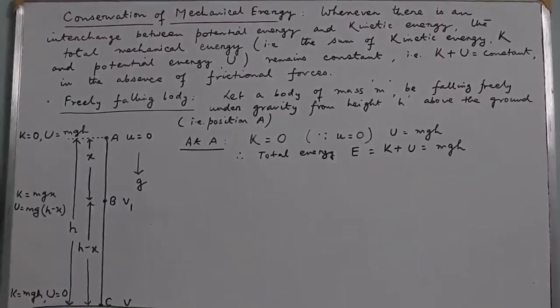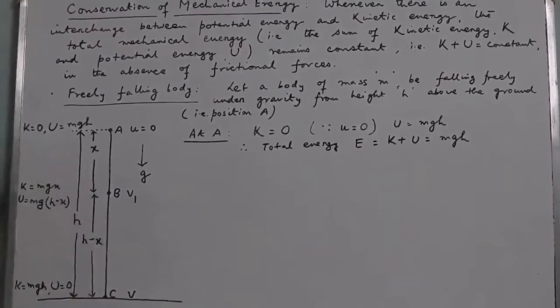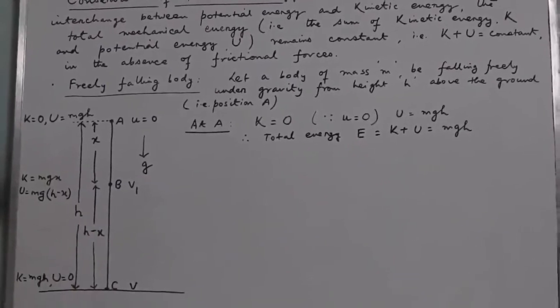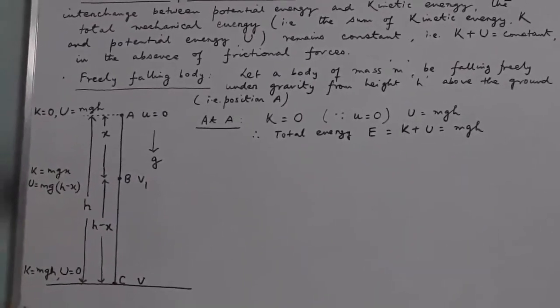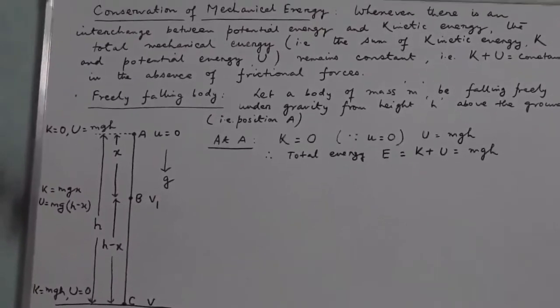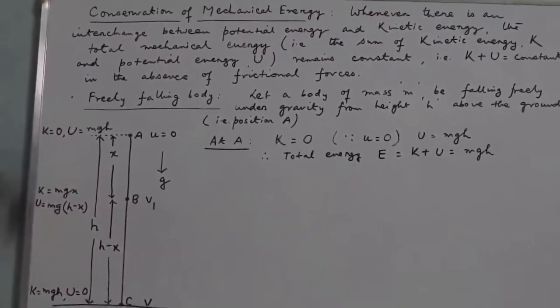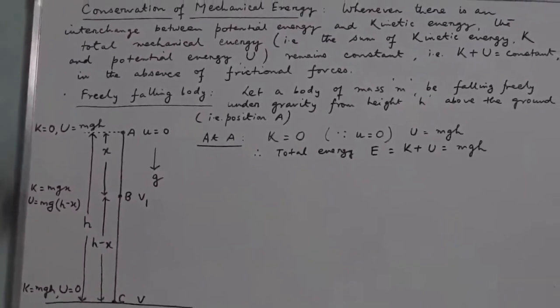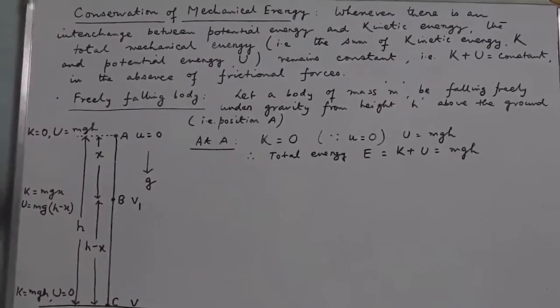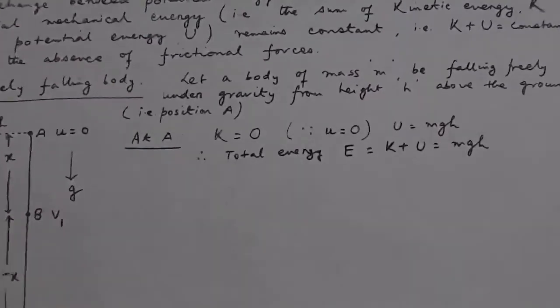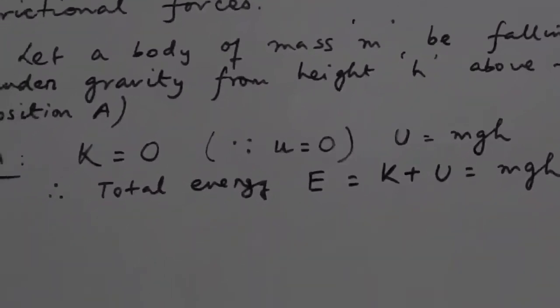In a similar manner, if an object is thrown up to some specific height, then as the object rises, its kinetic energy decreases but potential energy increases. However, the sum of the kinetic and potential energy remains constant.